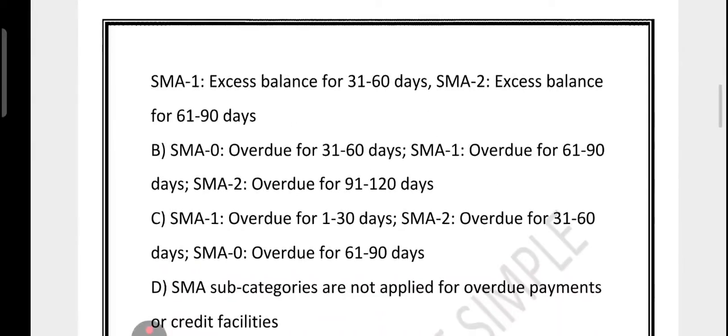What about option B? Option B is wrong because the SMA framework only goes up to 90 days. After 90 days, the account becomes NPA. So this option extends the timeline beyond what is the rule. What about option C? It is clearly jumbled. SMA0 always comes first. It is the earliest warning stage, not the last. This is like mixing up class 1, 2 and 3 in a school and making class 1 the final year. It just does not work. What about option D? It is completely wrong because SMA categories are specifically for tracking overdue amounts and credit irregularities, so that the bank can take early action before the account turns into NPA.